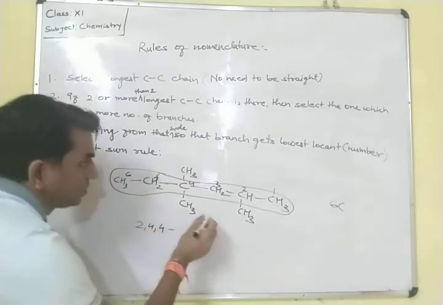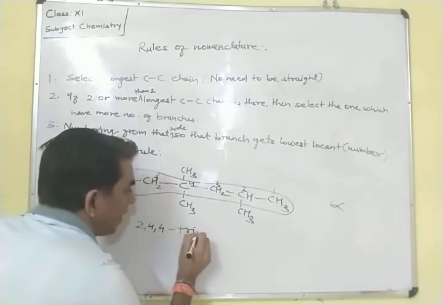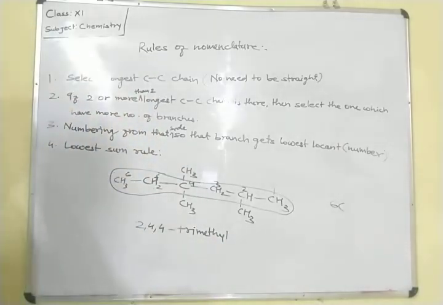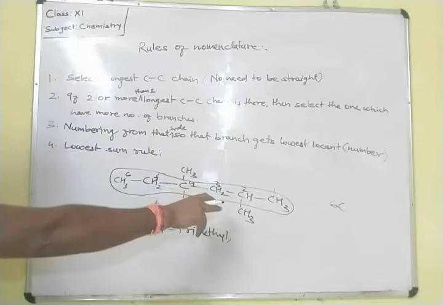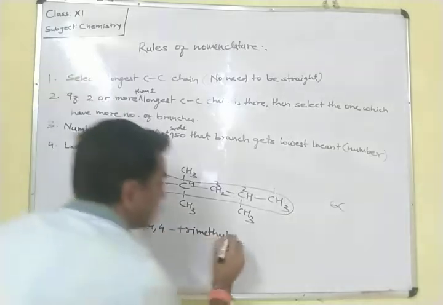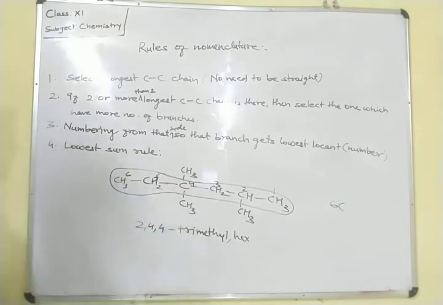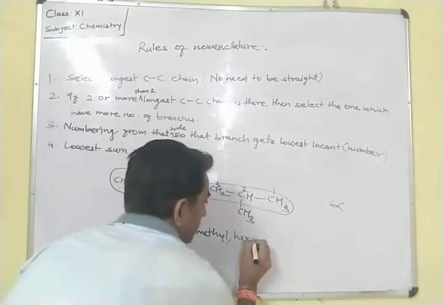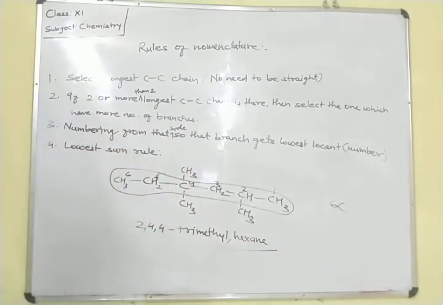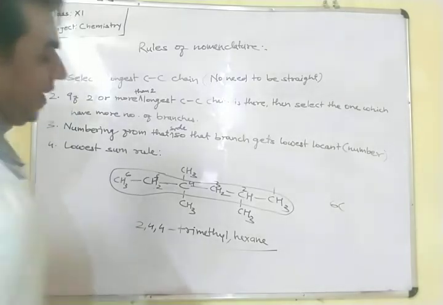So for this we have to write 2, 4, 4, and all are methyl groups. For 3 we have to write tri. So 2,4,4-trimethyl. After that, how many carbons are there? 6. And for 6 carbons, what word root do we write? Hex. And all the carbons are connected to each other by single bonds, so as a suffix we add ane. Hexane. So the IUPAC name of this compound is 2,4,4-trimethylhexane.